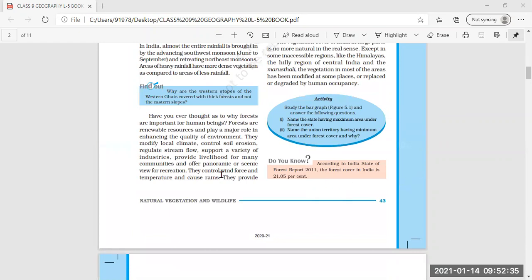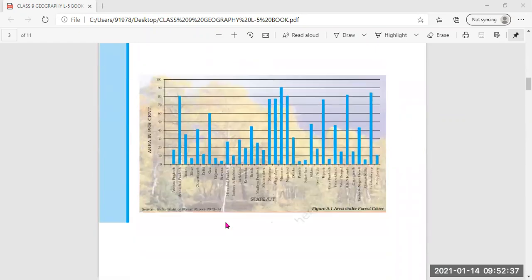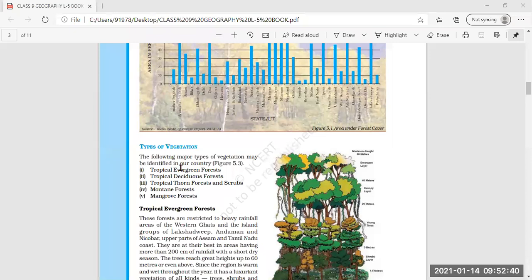Here, ecosystem is there. You can look into your books. Then we will continue with the types of vegetation. Now in an ecosystem, plants occur in distinct groups of communities in areas having similar climatic condition. That means different groups of communities of plants are there in a particular area with similar climatic condition. When one particular area is there, different types of plants will be there, but the climatic condition will definitely be the same in that area for all types of vegetation.